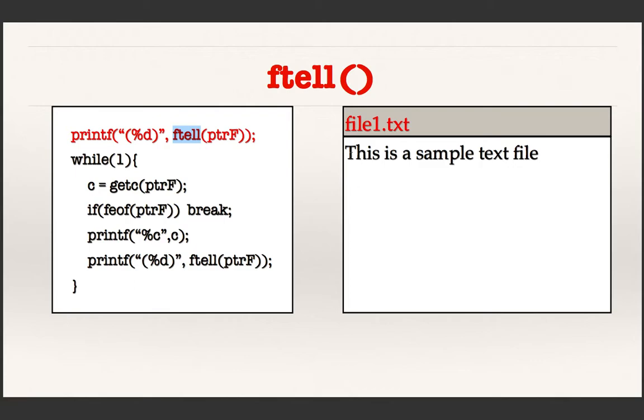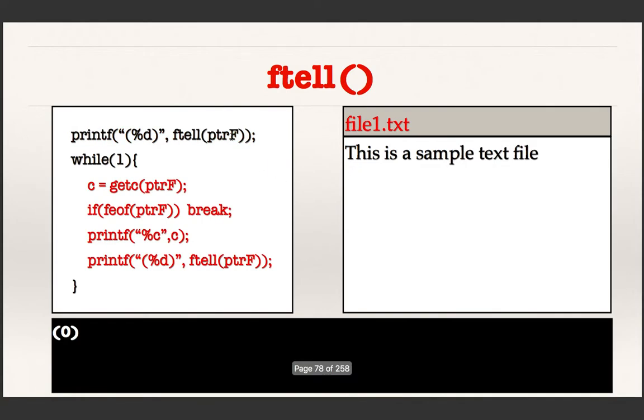So initially the index starts with 0. So what will be the index? The first character is t, its index is 0. So if you print this, 0 will be printed. And after that I do a number of operations in the loop. What am I doing? I am reading a character from the file. So I am reading t into c, and immediately after I read, I check whether I reached end of file or not. If I reached end of file, just break, finished. If I have not reached it, I come to this and I print the character. So read t and print t.